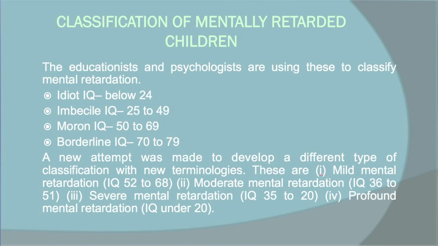Then comes the category of imbecile. Imbecile is above idiot, with an IQ of 25 to 49. Then the third category, above imbecile, is moron, and they have an IQ level of 50 to 69. And the borderline means they can be treated through some kind of clinical treatment and also through educational provisions. That is, they are on the borderline of being retarded. They can be treated. They have an IQ of 70 to 79.